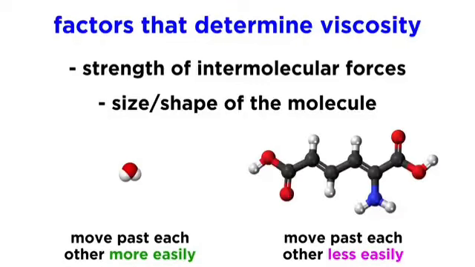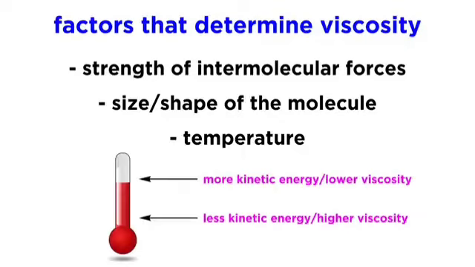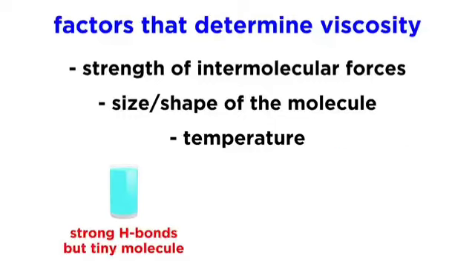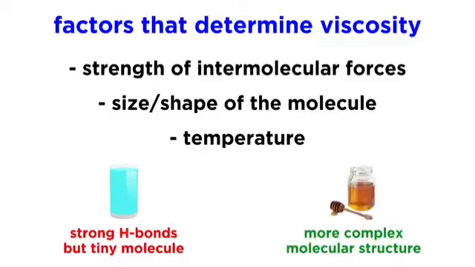Very large molecules will have a more difficult time moving past one another, which will restrict flow and result in a greater viscosity. Lastly, there is temperature. Higher temperatures mean more kinetic energy, which causes the intermolecular forces to dissipate and will result in a reduced viscosity. So, a substance like water has a very low viscosity, despite the strong hydrogen bonding, because water molecules are so small. More complicated substances like honey will have much larger viscosities.